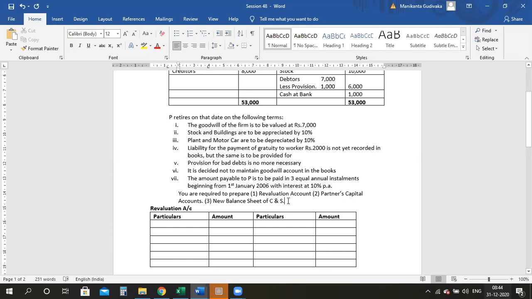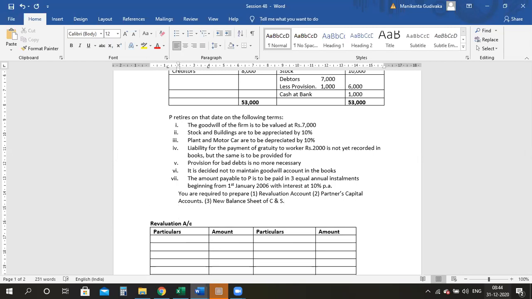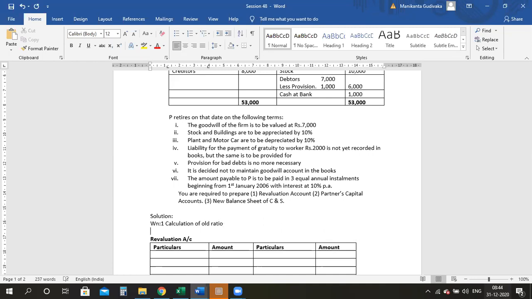Before any working notes, the first one I will do is the calculation of the old ratio. Working note number 1 will be the calculation of the old ratio. Guys, why am I doing it? Because the ratio is not properly segregated. Are you understanding? So what is given for us is 2 by 5,